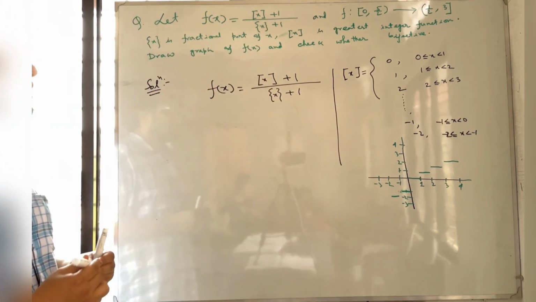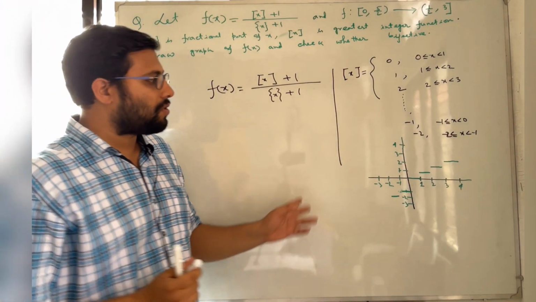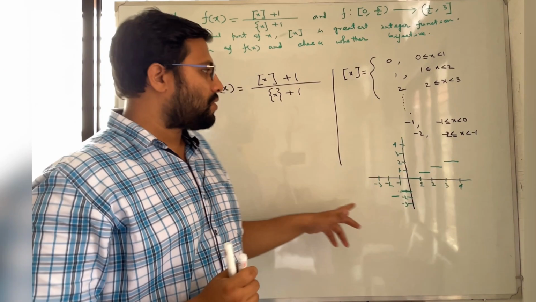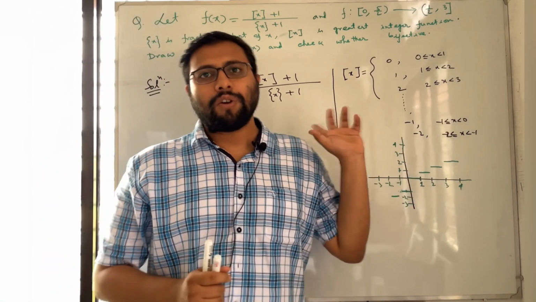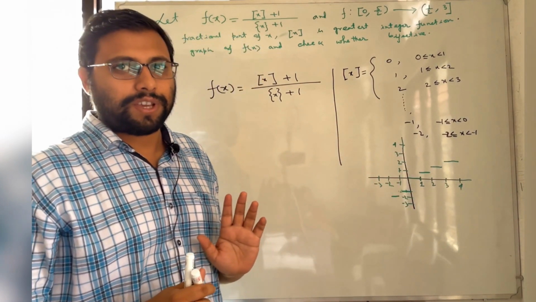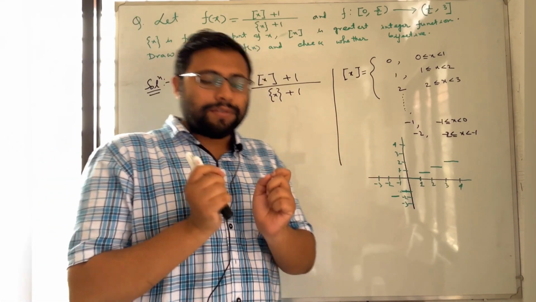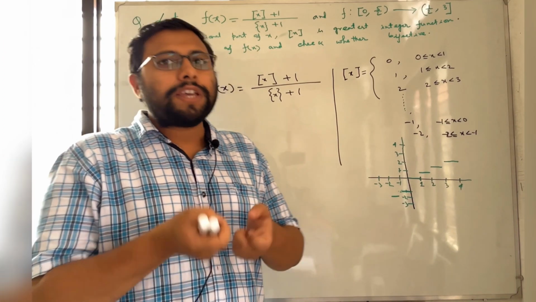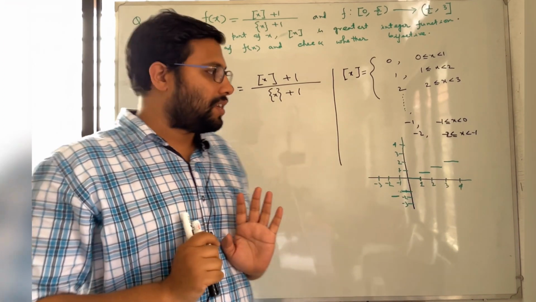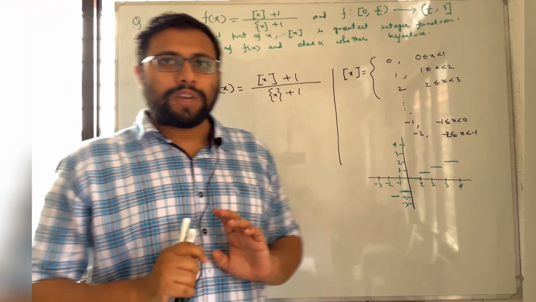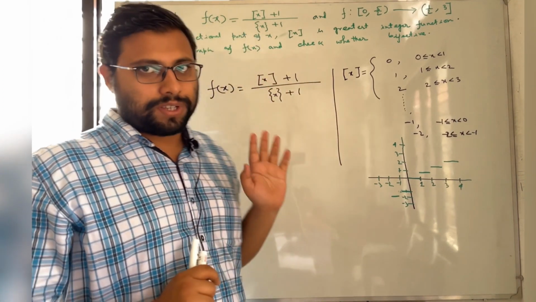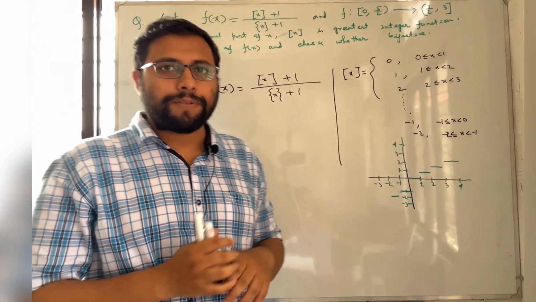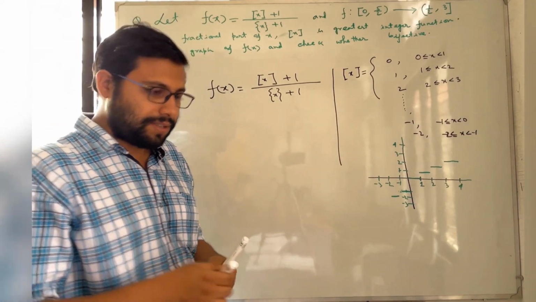As we can see, this function's graph looks like stairs. That's why this function is also called a step function. In any interval, like 1 to 2 or 2 to 3, it behaves like a constant function. Okay, so we are now clear about the function box x. Now we will see what the fractional part of x is and what it looks like.